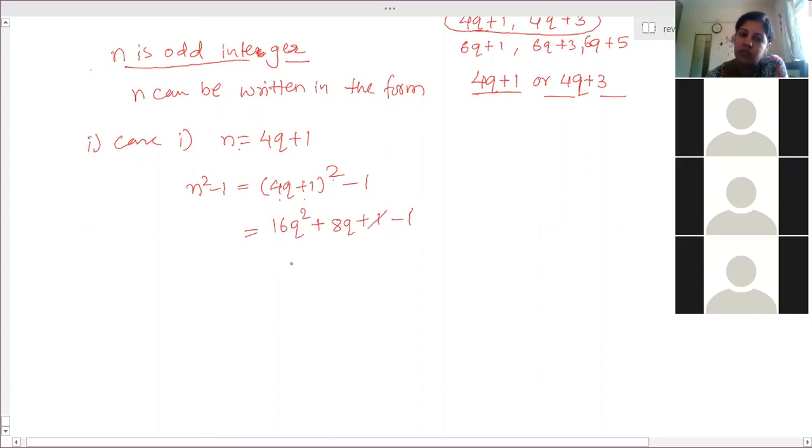Plus 1 minus 1 cancel. So you will get 16q square plus 8q. We can take 8 common because we have to show divisible by 8 only: 8 into 2q square plus q. So we can write it is of the form 8m. So n square minus 1 is written as a multiple of 8. Therefore, n square minus 1 is divisible by 8.